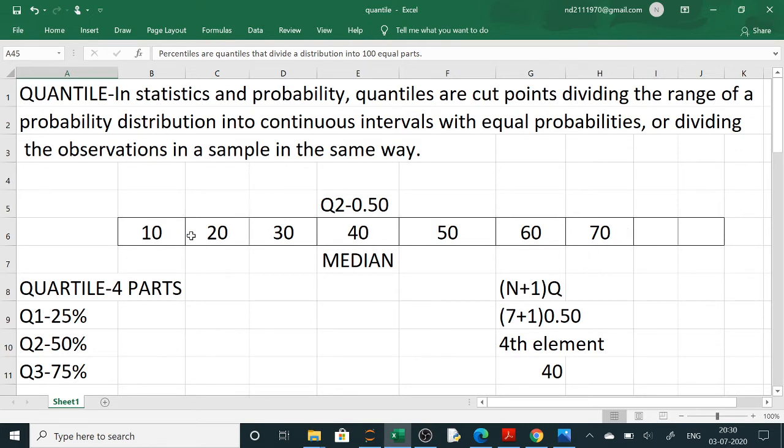Here we will see the example. When odd numbers are there, it is very easy to find the median. Suppose odd numbers 10 to 70 are given, so the median will simply be the middle value, and you can also calculate it. The formula is (n plus 1) times q, where n is the total number of elements. Here 7 elements are there, so 7 plus 1, and they have asked you to find the 50%, that is the median, or second quartile. So with 0.50 it will be the fourth element. Counting 1, 2, 3, 4, the fourth element is 40, so 40 will be the median. You can directly write the answer as 40.